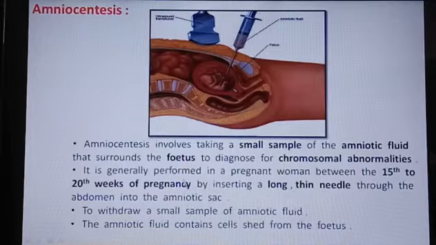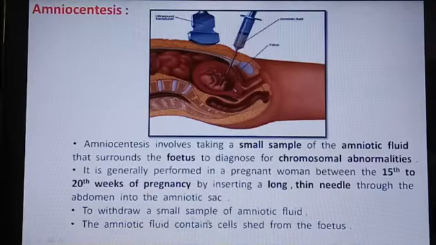That is about 4 to 5 months, within the 15th to 20th week of pregnancy. You have to take the amniotic fluid from the pregnant woman to identify any abnormalities of the chromosome.